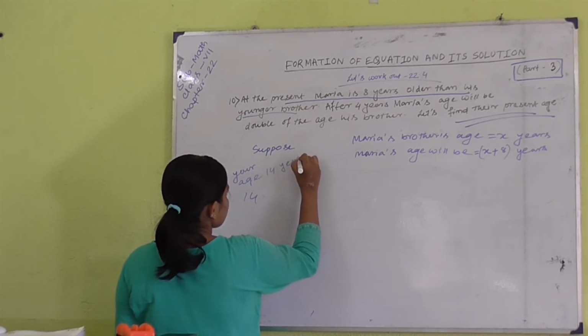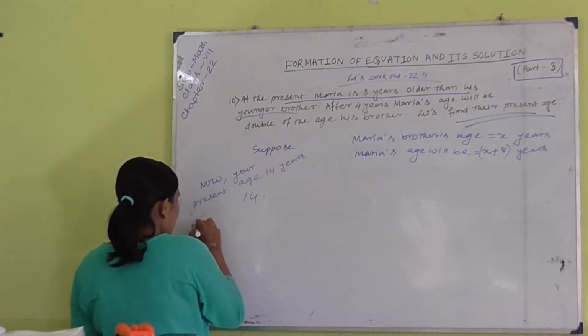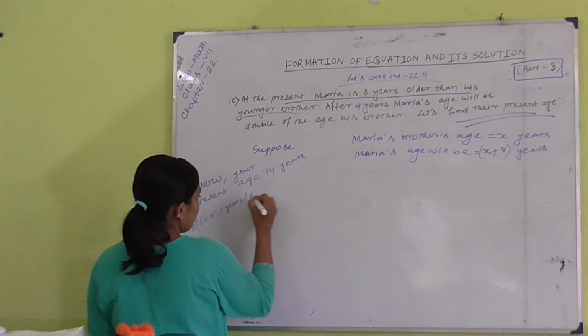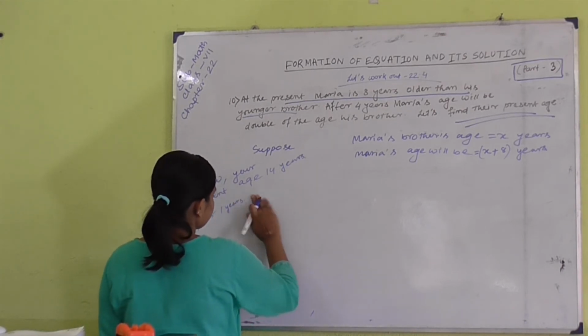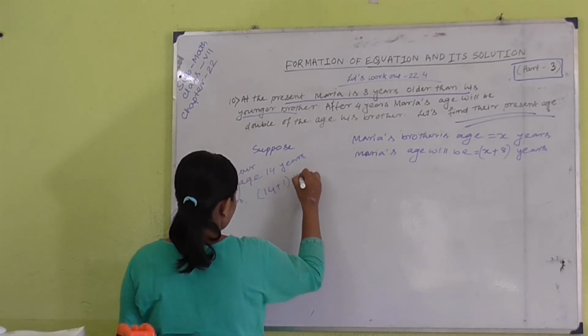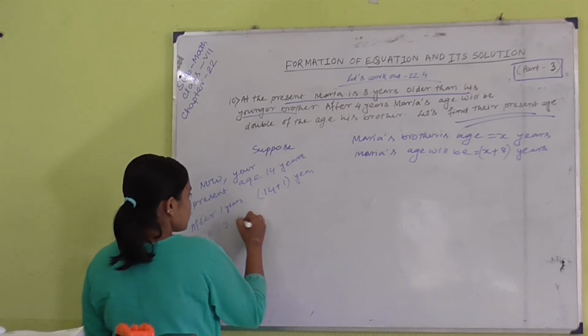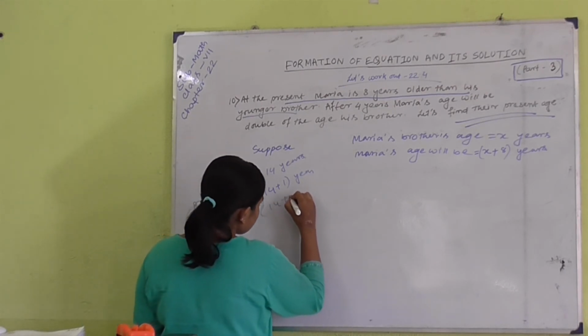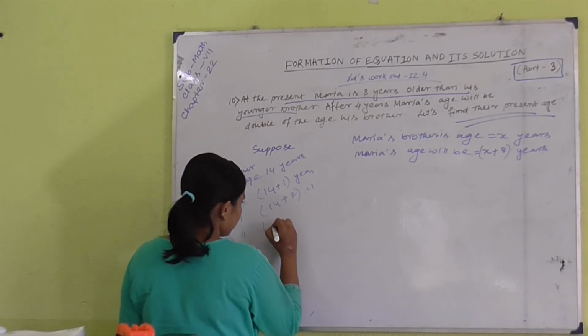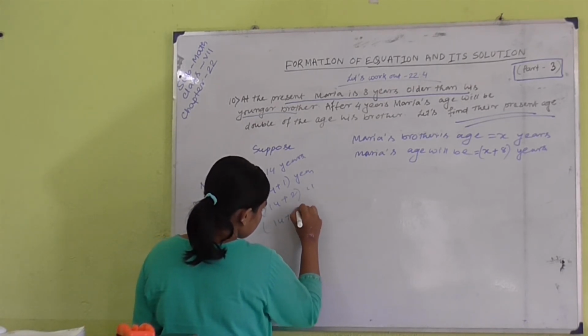After 1 year it will be 14 plus 1. After 2 years this will be 14 plus 2. After 3 years your age will be 14 plus 3.